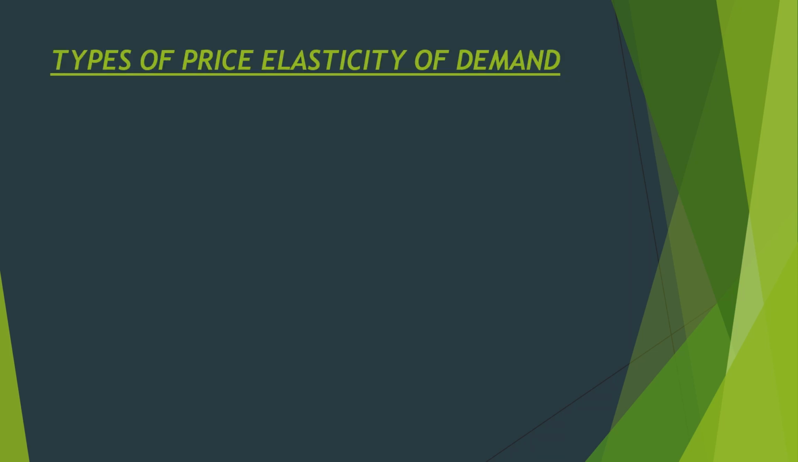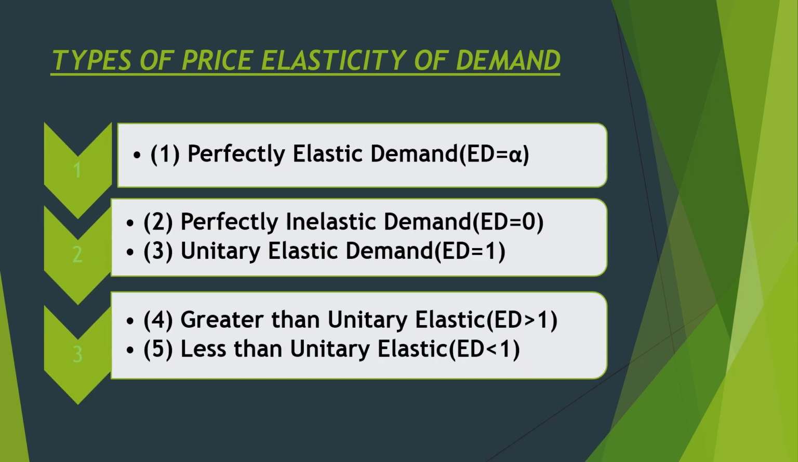Next, types of price elasticity of demand. We have 5 types of price elasticity of demand. Number 1, perfectly elastic demand, ED equal to infinite. Number 2, perfectly inelastic demand, ED equal to 0. Number 3, unitary elastic demand, ED equal to 1. Number 4, greater than unitary elastic, ED is greater than 1. Number 5, less than unitary elastic, ED is less than 1. So one by one we will take all types of demand.